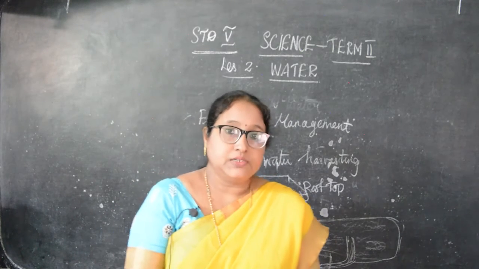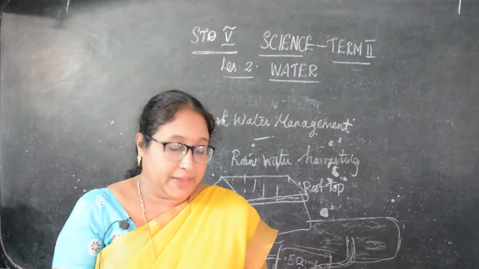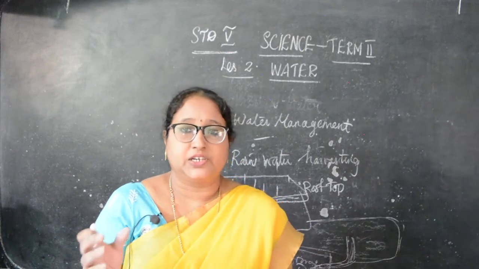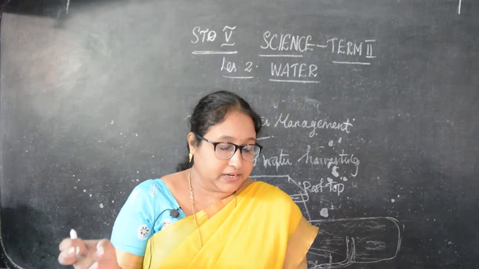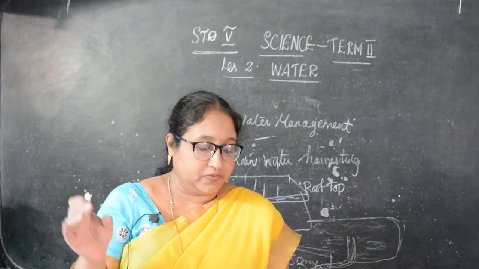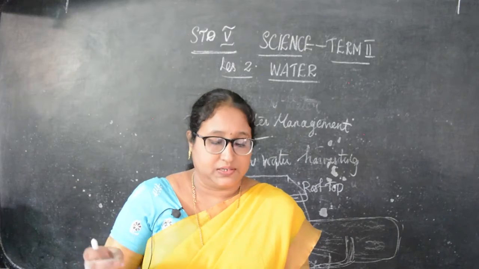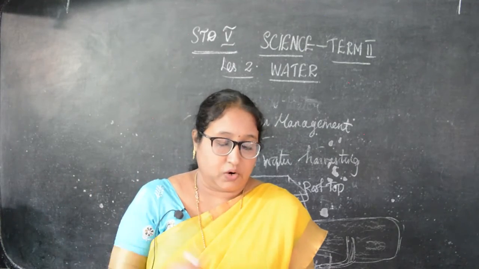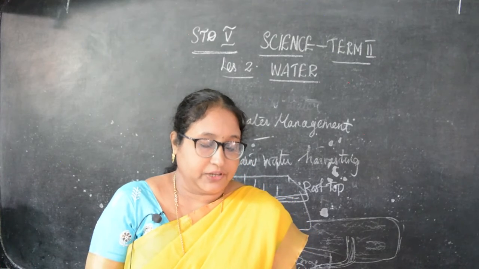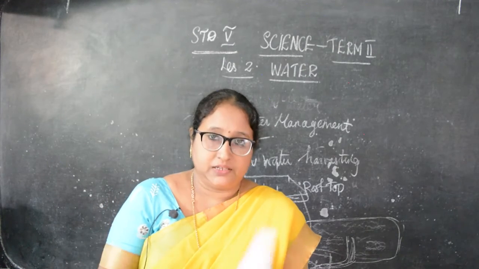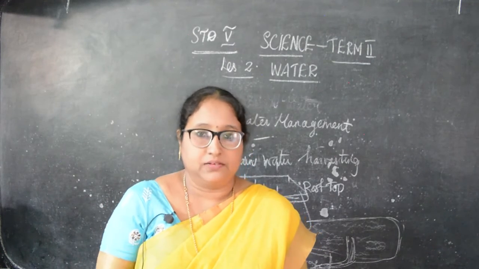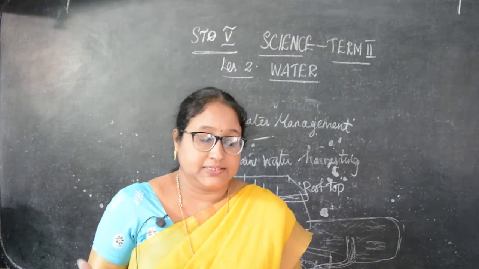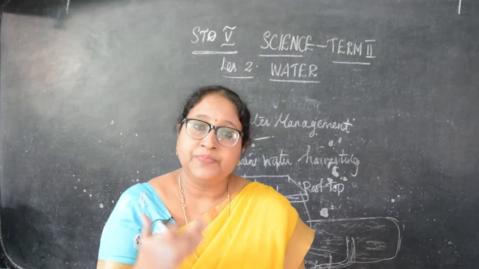Then next is wastewater management. Now used water from any activities such as domestic, that is houses, industrial, then agriculture is called wastewater. So the used water that comes out from the houses, industries, agriculture is called wastewater. Now this is the water released after using for laundry, bathing, dish washing, that is vessel washing, then toilets and industrial purposes. Everything that comes from there is wastewater.